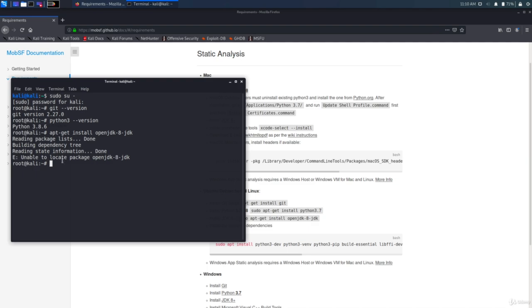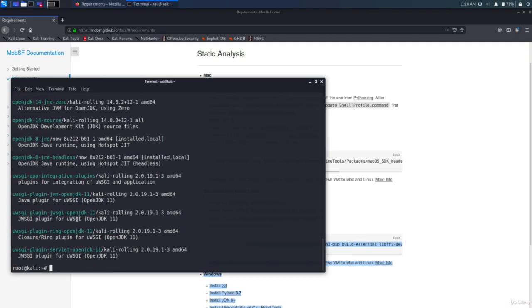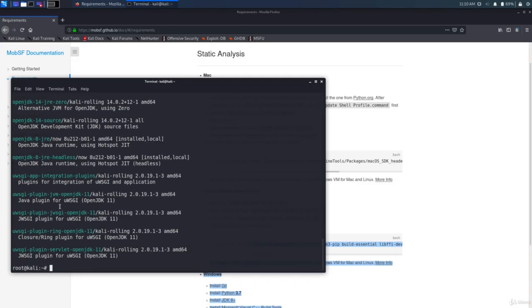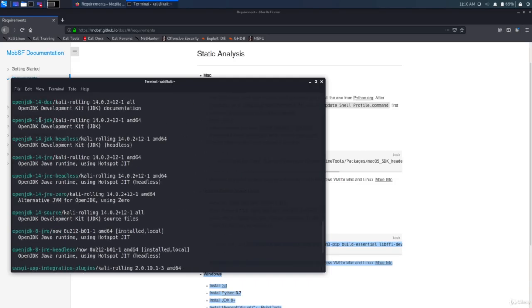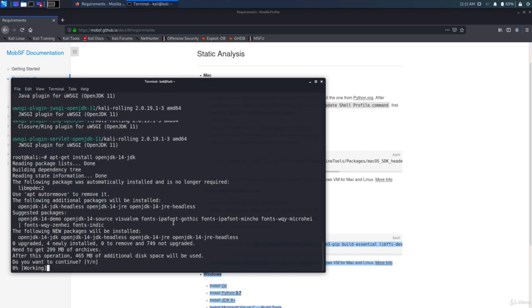Now this package is not the updated one, so let's look at the OpenJDK packages to see the latest version. So we'll run apt search OpenJDK. Yeah, so here there are 11, 13, 14th versions of OpenJDK. And I'll just install the latest version. Wait for that to finish.